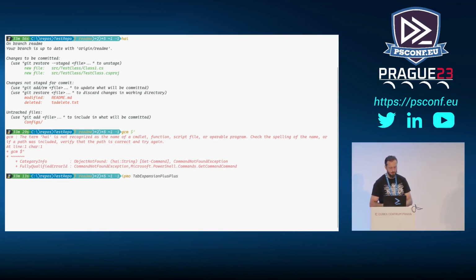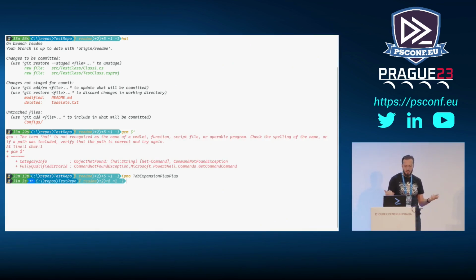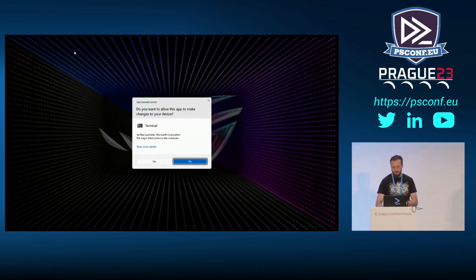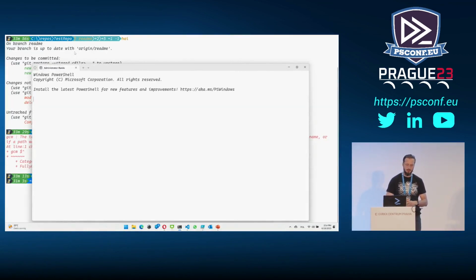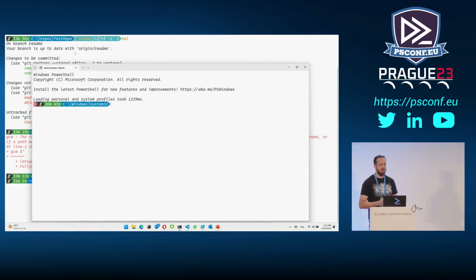So if I import that module, first of all, you may notice that my prompt suddenly changed. Now I have this plus somewhere in the middle. I'm not sure if it's very visible, but you can probably tell there is a difference. So you can use your prompt to display any information you need. For example, let's say I start PowerShell as elevated. It will be useful to see that right away. And here you can see there's this exclamation mark on the red background that immediately tells me, okay, you are running in an elevated session. Please be careful because you can damage something here, right?